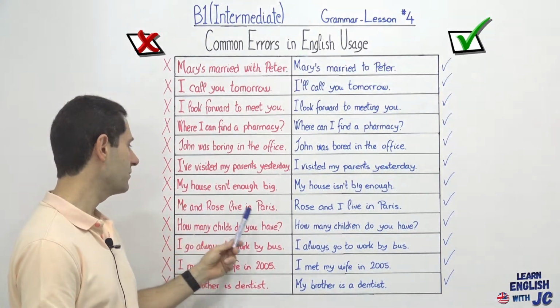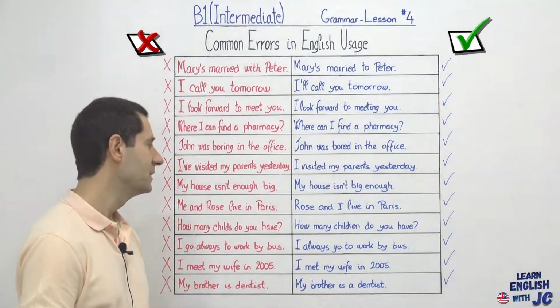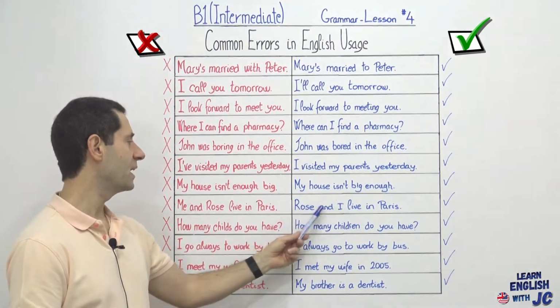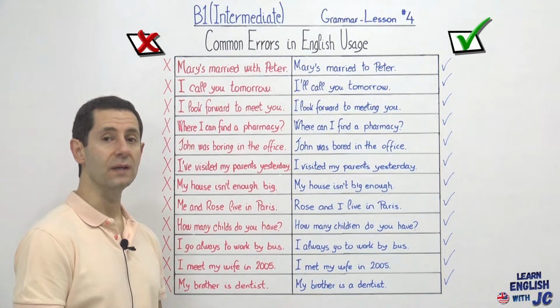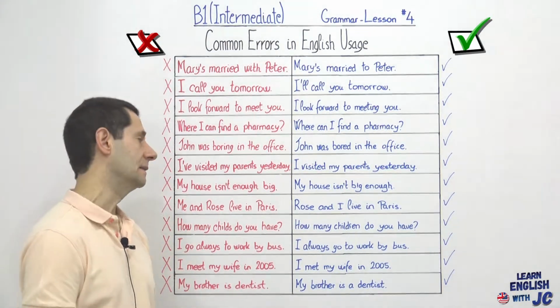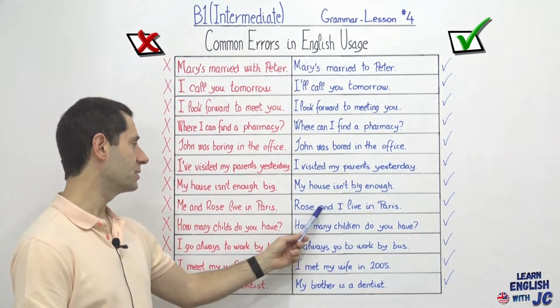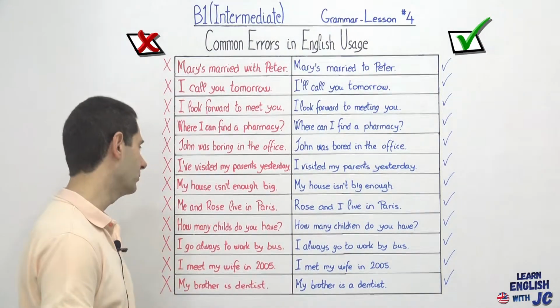Me and Rose live in Paris, a very common error too. So you should say Rose and I, and not Rose and me, like most people say. So again, it's Rose and I live in Paris, not me and Rose.